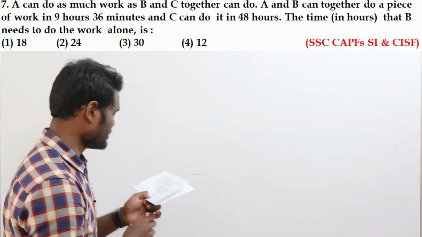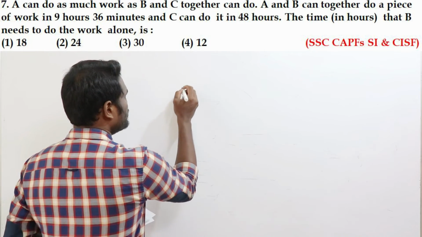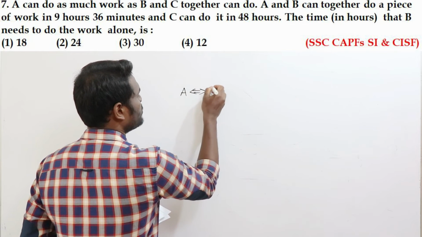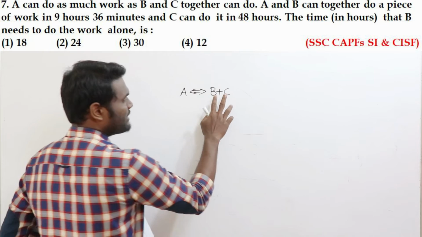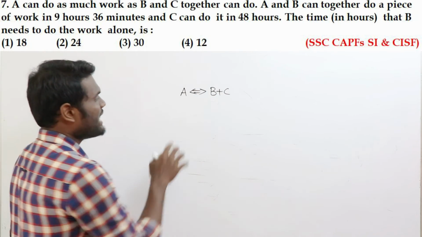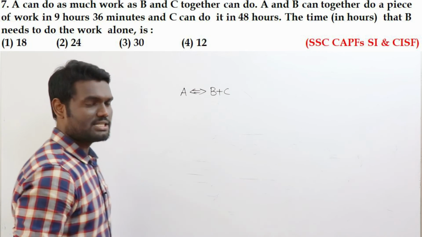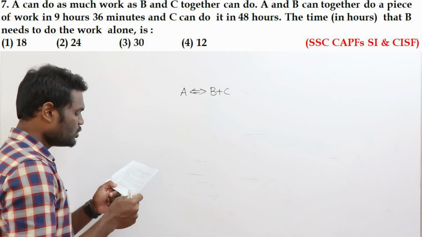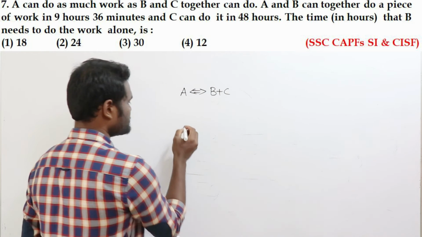Okay, similar question. It is saying that A can do the work in the same time B and C together are going to do, which means whatever work is done by B and C, the same work A alone can do. Next it is saying that A and B can together do a piece of work in 9 hours 36 minutes.